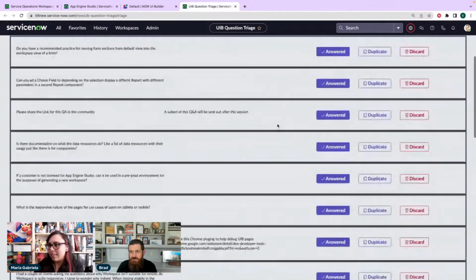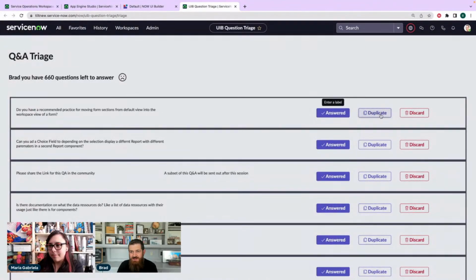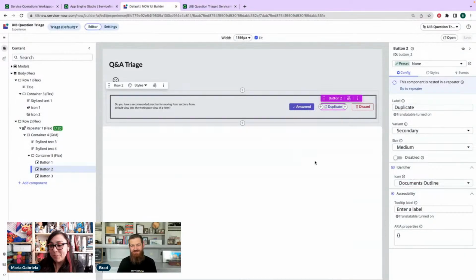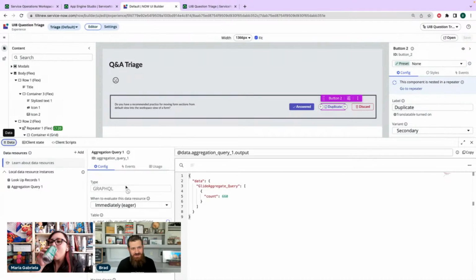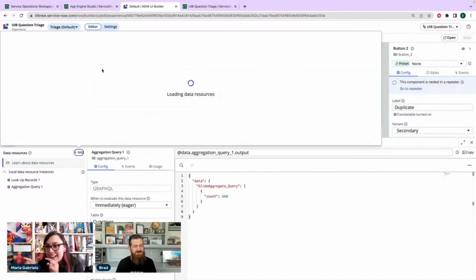All right. So we get answered. So we're done. Now we have to make them work. So the first thing we're going to do is add an update record data resource.